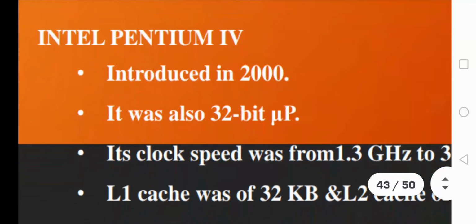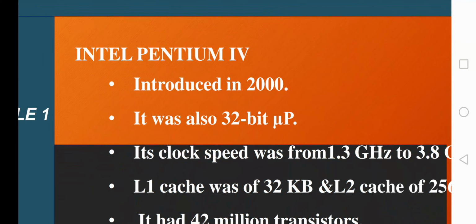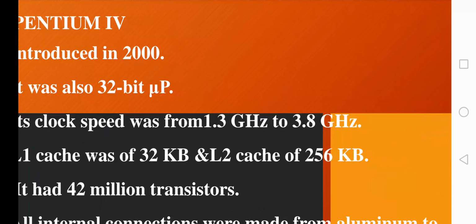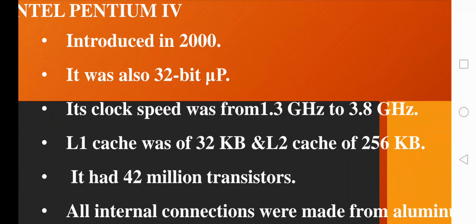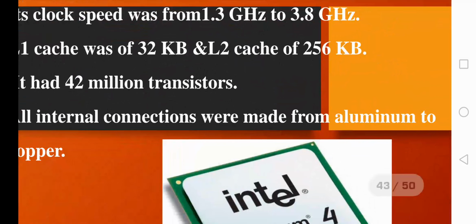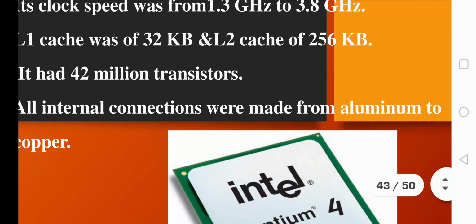Okay, so the next processor that we have to study is the Intel Pentium 4 processor, which was invented in the year 2000. It had a clock speed ranging from 1.3 gigahertz to 3.8 gigahertz. Here they had an L1 cache with a capacity of 32 kilobyte, and an L2 cache with a capacity of 256 kilobyte. A total of 42 million transistors were used to fabricate the Pentium 4 processor. And not only that, all internal connections were made from aluminum and copper. Aluminum and copper materials were used to design all the internal connections of this particular processor.